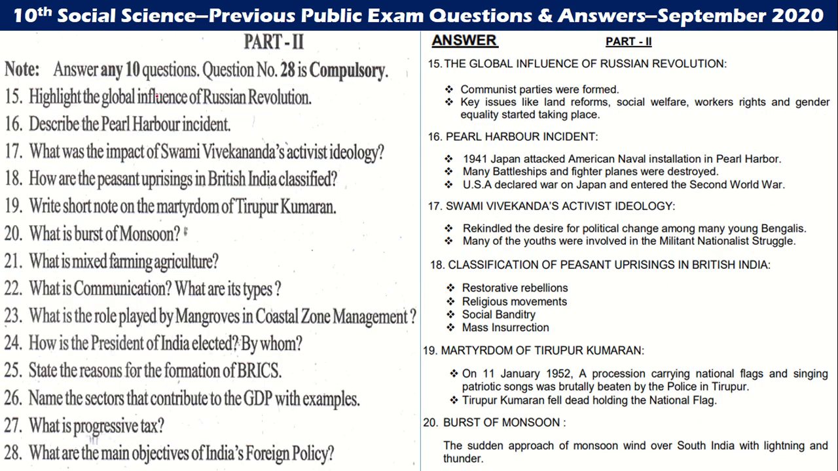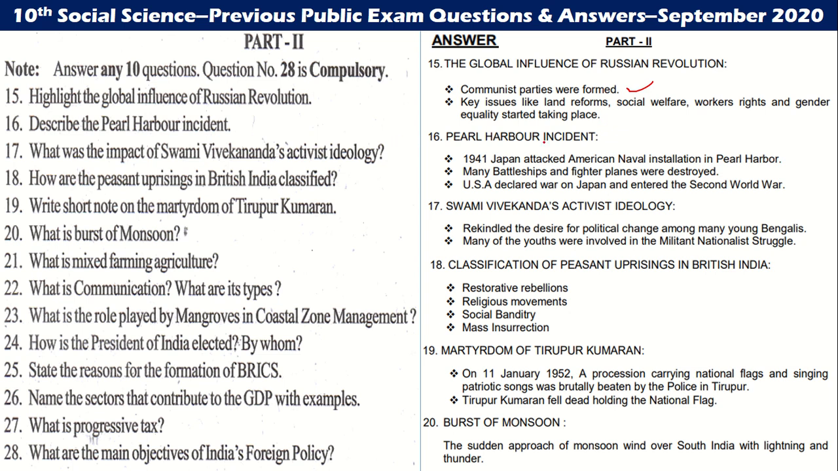Answer any 10 questions. Question number 28 is compulsory. Highlight the global influence of the Russian Revolution. The global influence of the Russian Revolution is that communist parties were formed. Key issues like land reform, social welfare, workers' rights and gender equality started during this period.